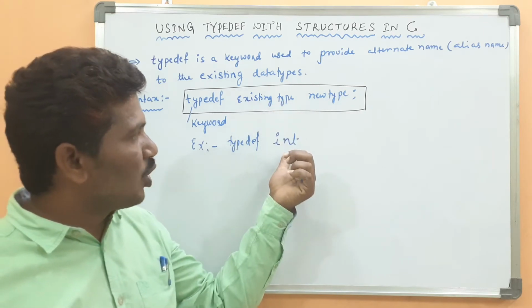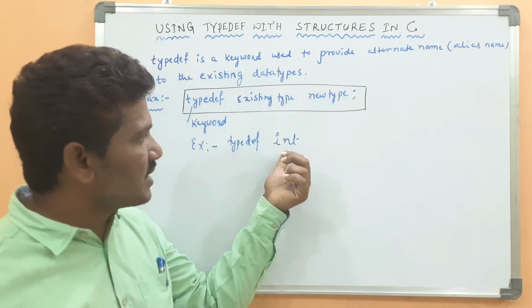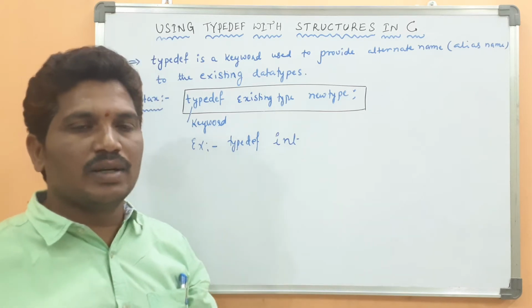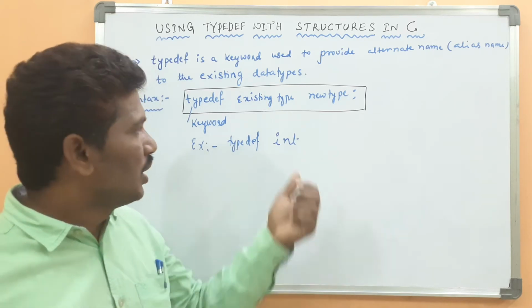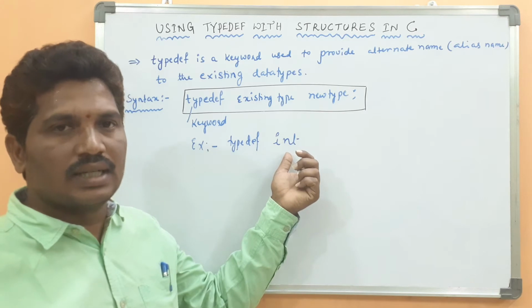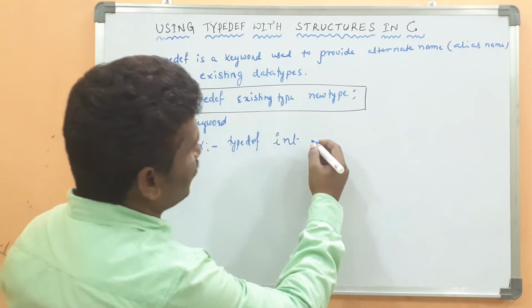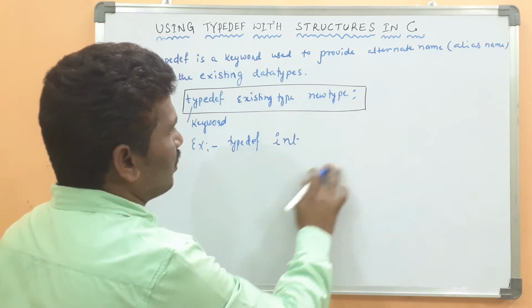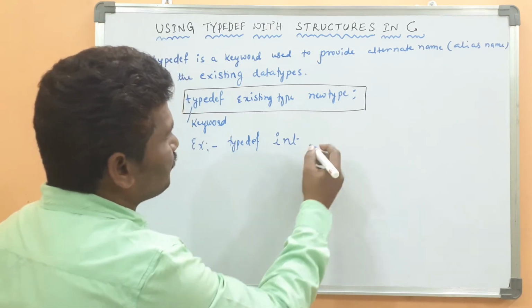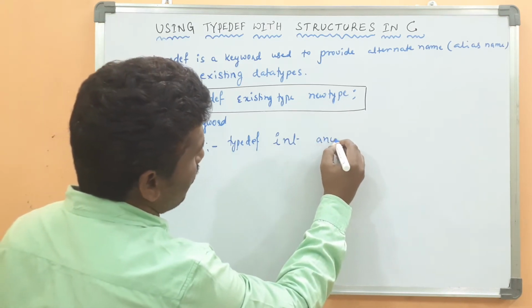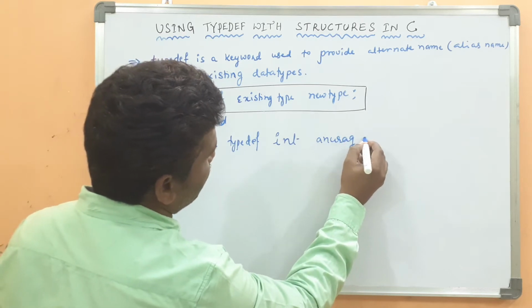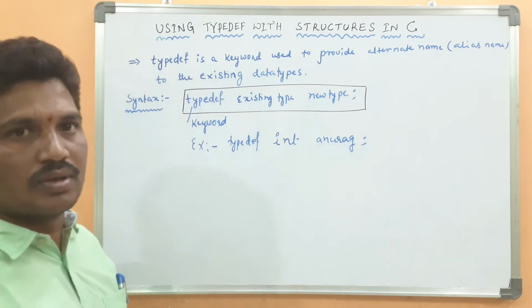The existing type is already a primitive data type; integer is a primitive data type. What is the alternate name if you want to provide to the integer data type? Suppose I want to use Anurag, then followed by a semicolon.